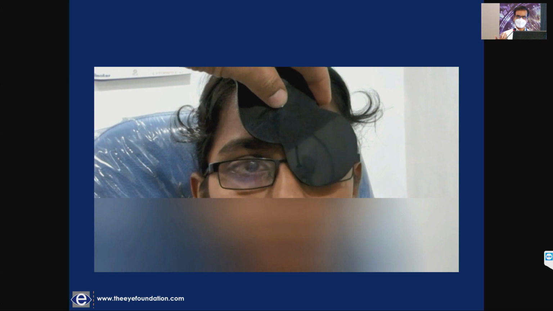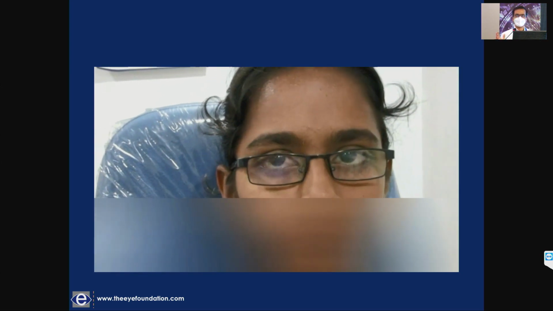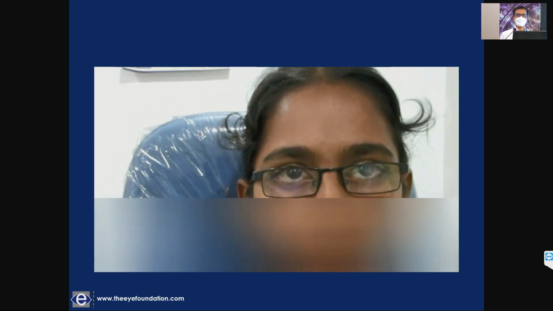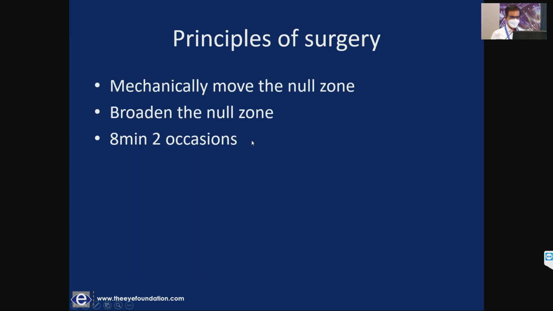Okay, so as soon as you cover one eye, the direction of nystagmus is towards the fixing eye, and if you try to test monocular visual acuity, it will almost always be less. So you have to check for visual acuity by fogging, or you have to check the binocular visual acuity. So for infantile nystagmus syndrome, for want of time, I will just move on to the principle of surgery.